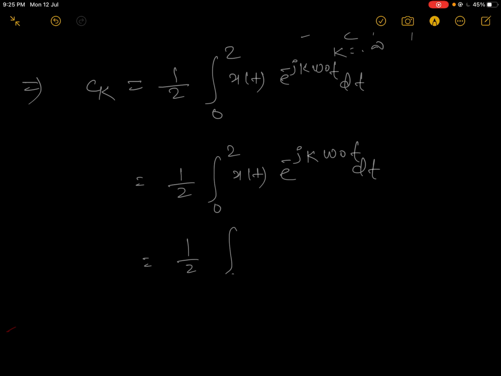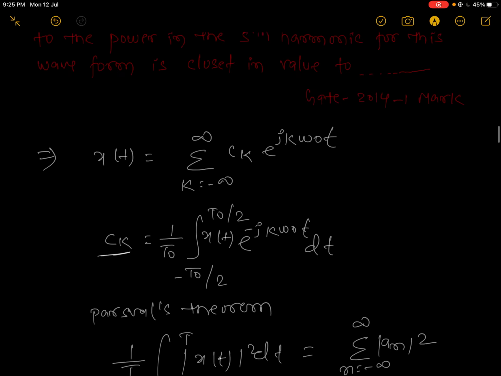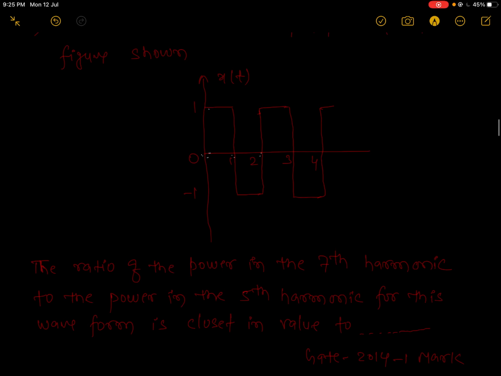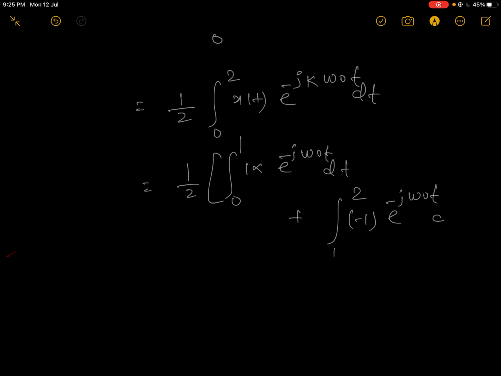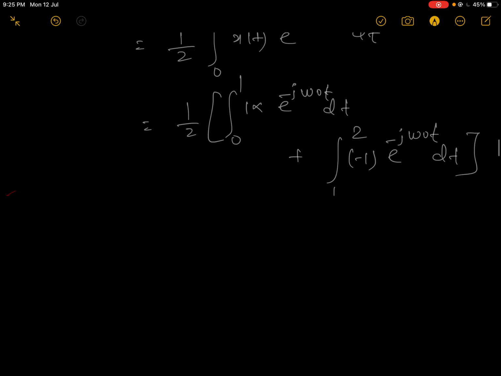Now check it. From 0 to 1, x(t) will be positive 1, so 1 multiplied by e to the minus j k omega 0 t dt, plus from 1 to 2 the magnitude is minus 1, so minus e to the minus j k omega 0 t dt.